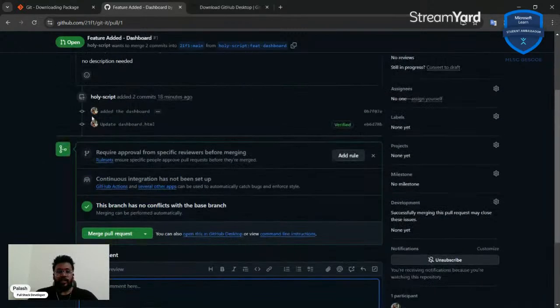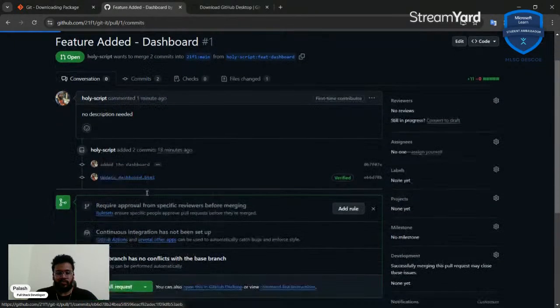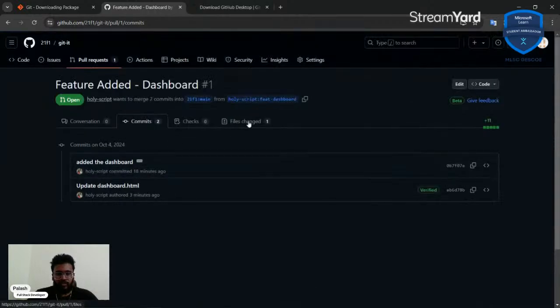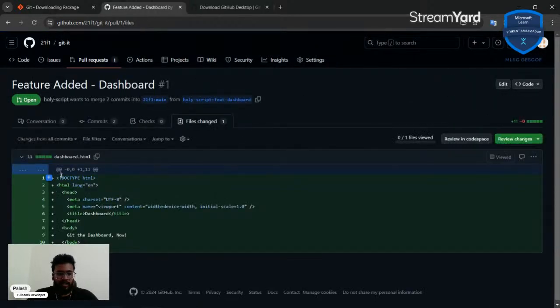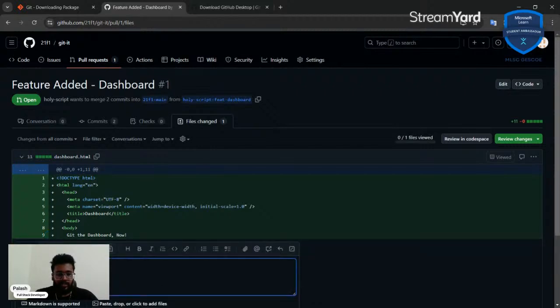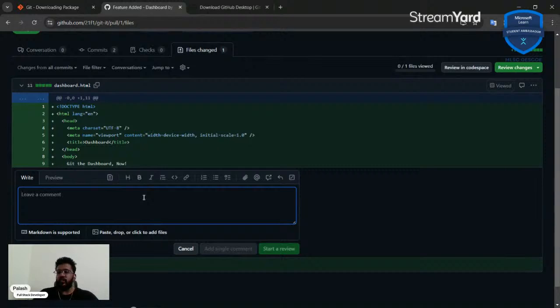As for another thing, we can also do some code reviews. If we go to the files changed, and I click on this plus icon that appears when I hover, I can add a comment. So this is how code reviews are done.